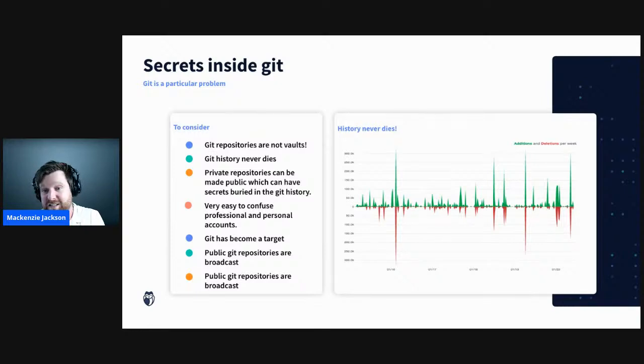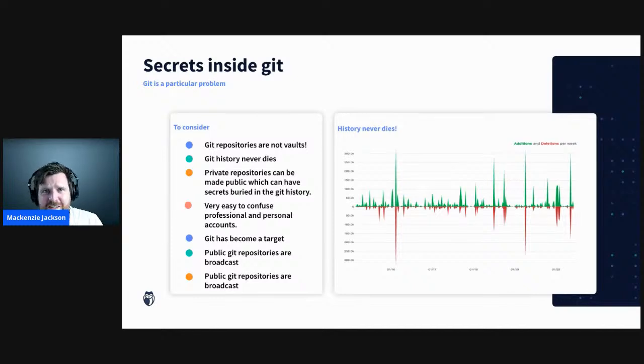So it means that the actual source code that we have is a lot deeper. We've committed on top of it a lot of times. And this is difficult because it means it's really hard for us as developers to even know what's in our Git history. But if you're a malicious actor and you're looking for vulnerabilities, then you know that this is a sweet spot that can contain a trove of information.